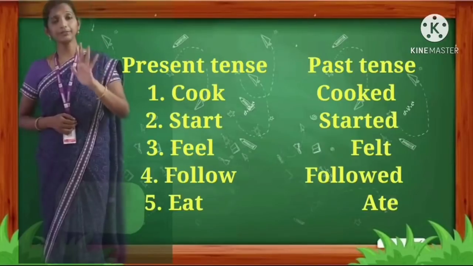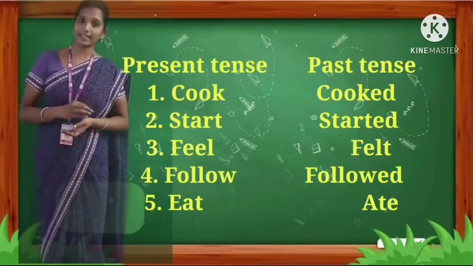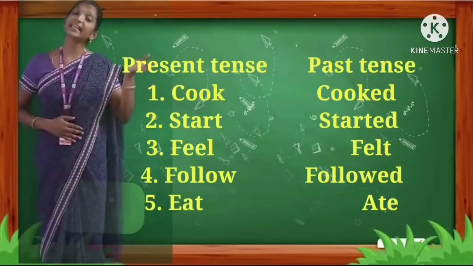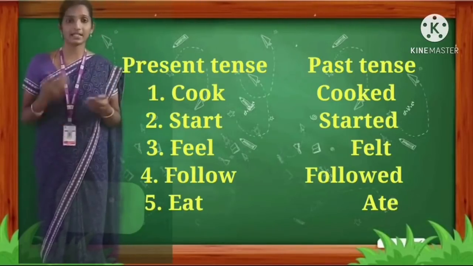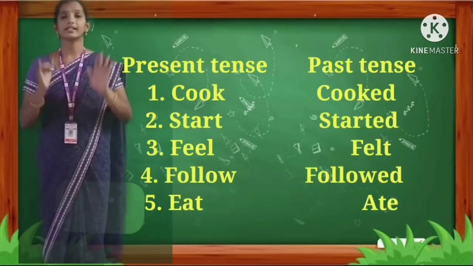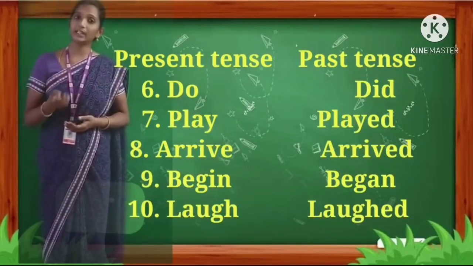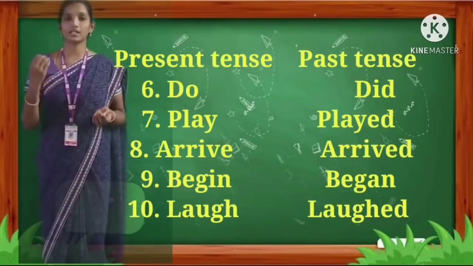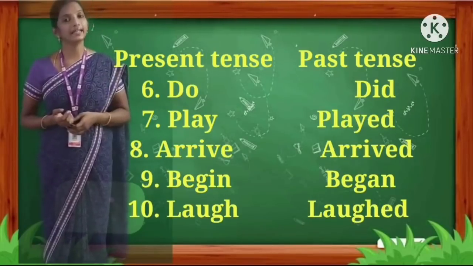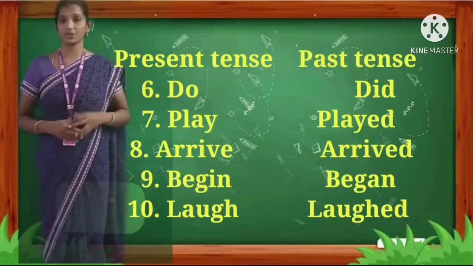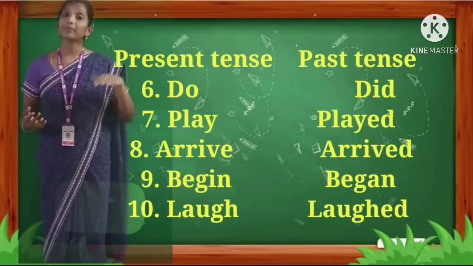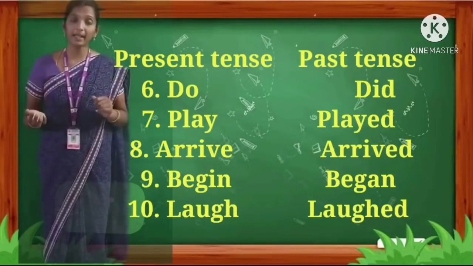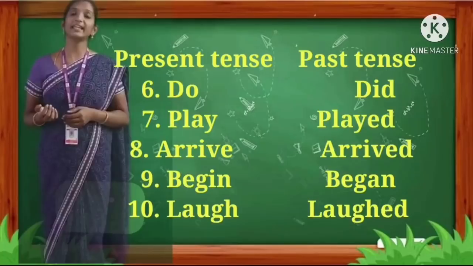Fifth. Eat, ate. The present tense is eat. Past tense, ate, A-T-E. Sixth. Do, did. Do is the present tense. Did is the past tense. D-I-D. Here the entire word is changing. Seventh. Play, played. E-D we have to add. P-L-A-Y-E-D.